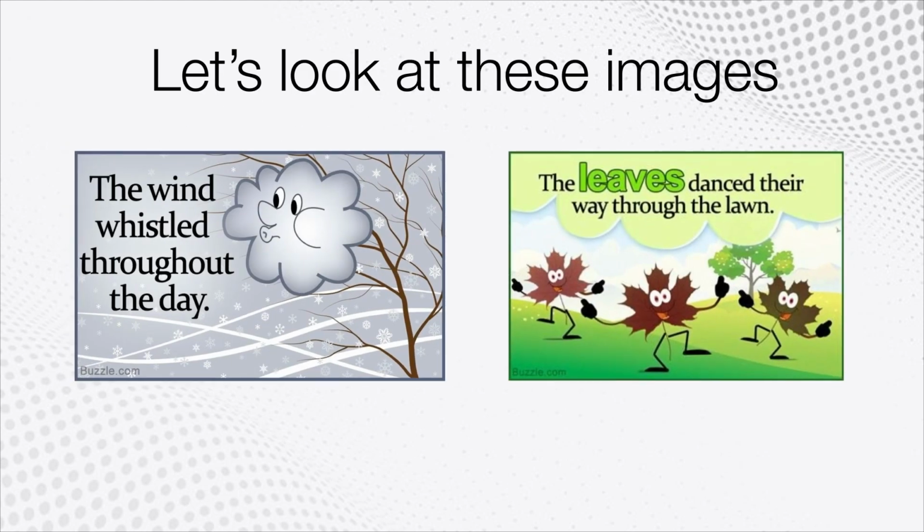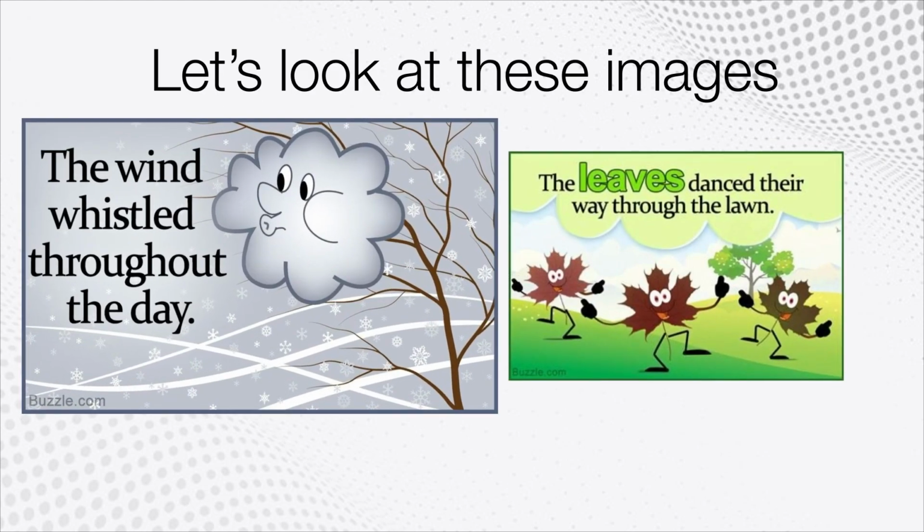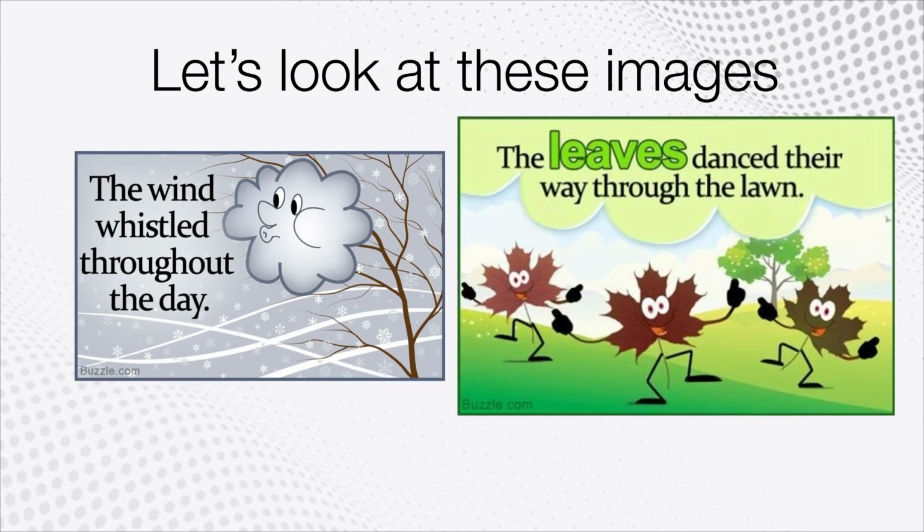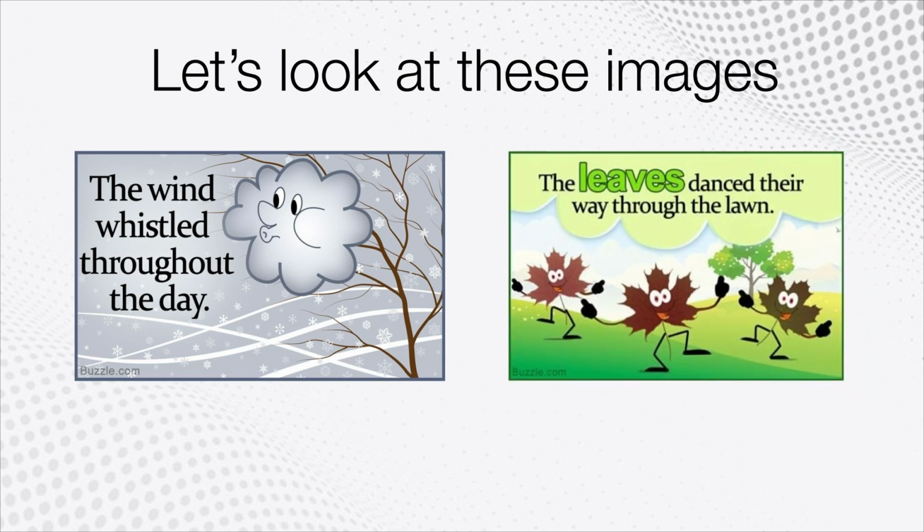Let us begin our discussion with these 2 images. In the first image, the wind is whistling throughout the day. And in the second image, there are some leaves who are dancing. So wind and leaves, they are inanimate objects. They do not have life, and therefore they are called inanimate objects, lifeless objects. But here, these lifeless objects are performing certain duties, certain activities, just like human beings.